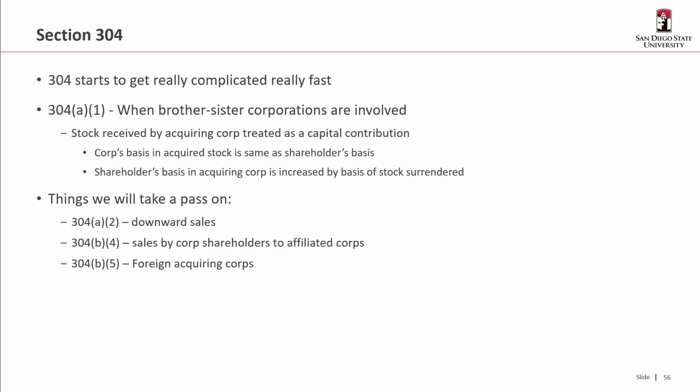Okay, so the problem with 304 is it starts to get really complicated really fast, especially when brother-sister corporations are involved. So that's in a case where the stock received by the acquiring corp is treated as a capital contribution. But you know what? What we're going to do is we're just going to wave our hands at the rest of 304 because it does start to get too complicated too fast. And I know some of you people aren't tax people, and it's simply not fair to you. Okay, so what are the post-redemption effects?